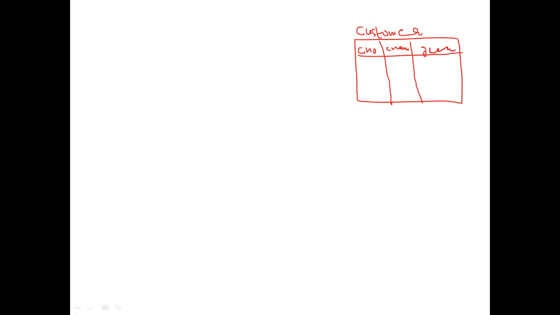Okay, now look at this. In MySQL, there is one database and one table. Assume that it is a customer table. This customer table has three columns: customer number, customer name, and gender.